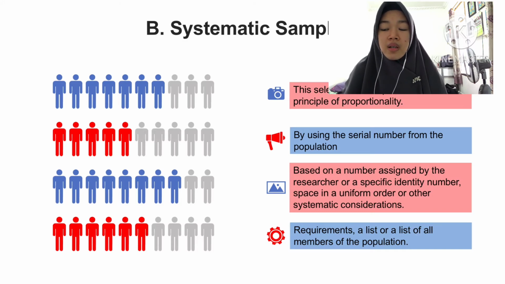It is based on a number assigned by the researchers or a specific identifying number spaced in a uniform order or other systematic consideration. And the requirement is a list of all members of the population.